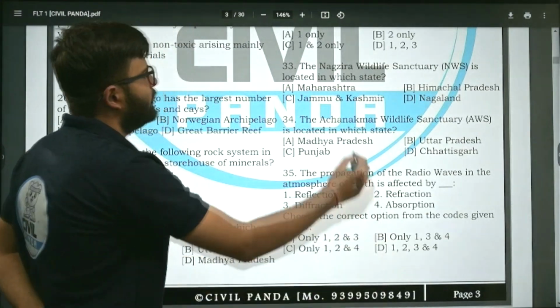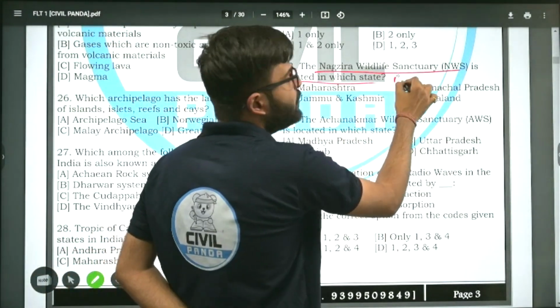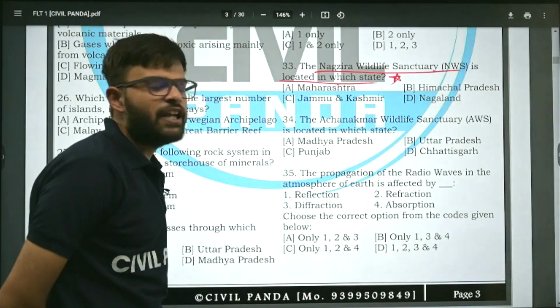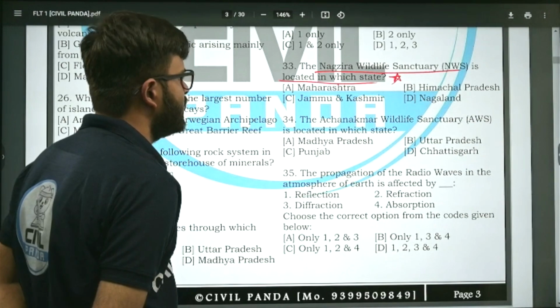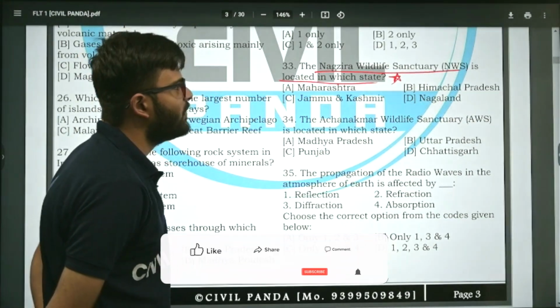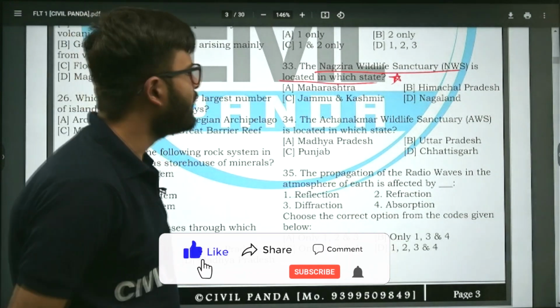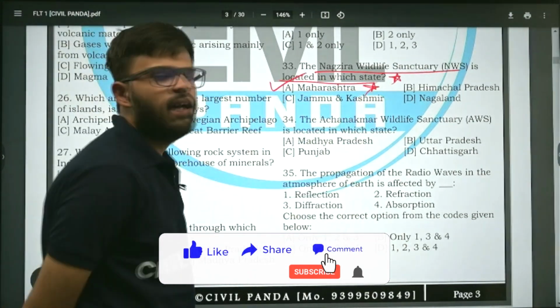All right. Nagzira Wildlife Sanctuary is located in which state? Is it Maharashtra? Is it Himachal Pradesh? Is it Jammu and Kashmir? Is it Nagaland? Why is this question in the options? Because Nagzira Wildlife Sanctuary may be in. All right. The correct answer is Maharashtra. Nagzira Wildlife Sanctuary is in Maharashtra.